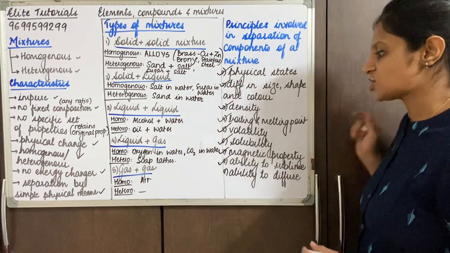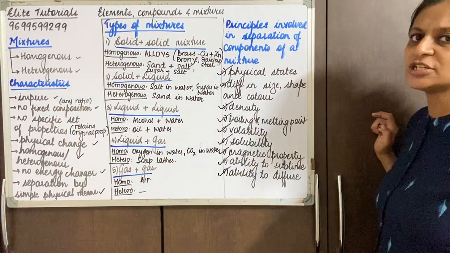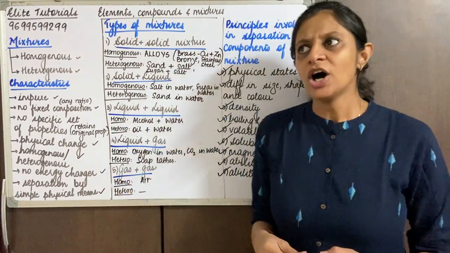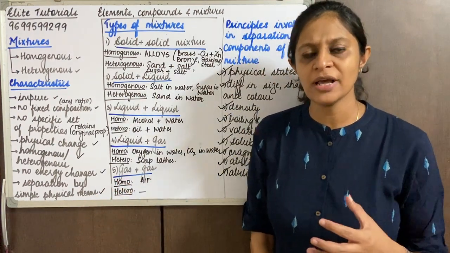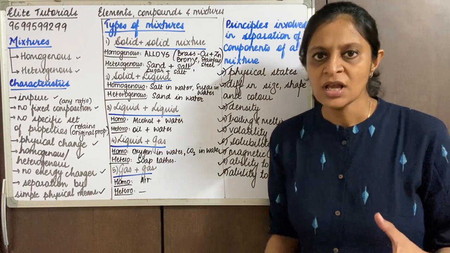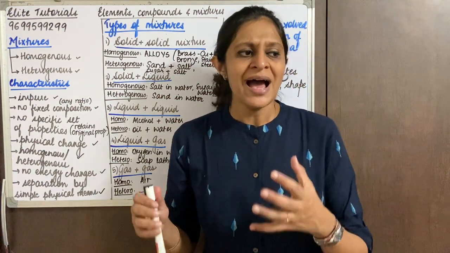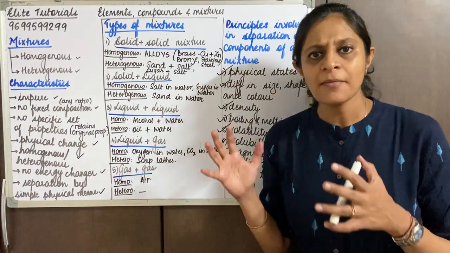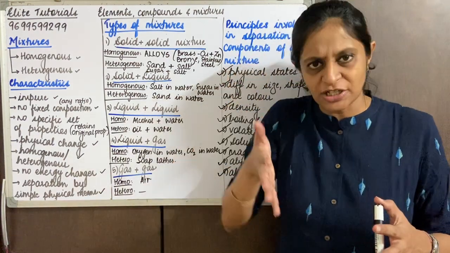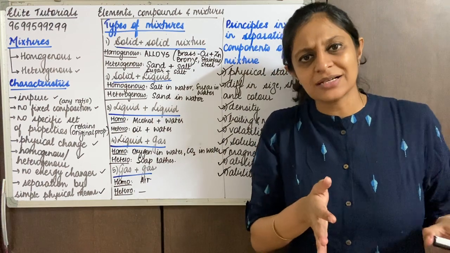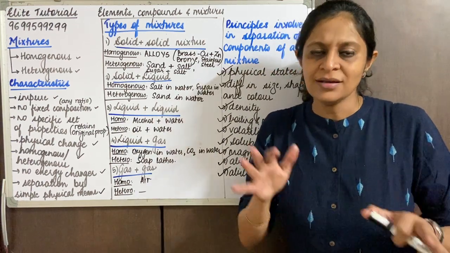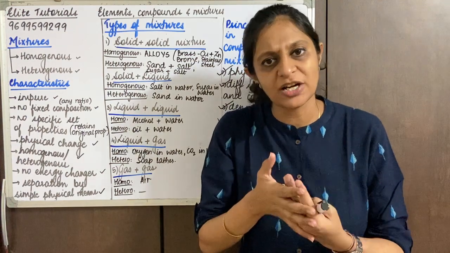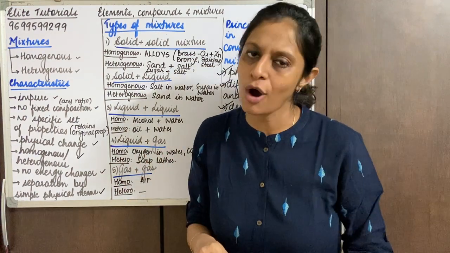And coming down to the last one, ability to diffuse. This would be precisely for gas mixtures. Now if we talk about hydrogen and oxygen, hydrogen is a lighter gas and oxygen is a heavier gas. So if I pass these gases through a partition, hydrogen, being the lighter component or less dense, is going to pass through the porous partition faster as compared to oxygen.